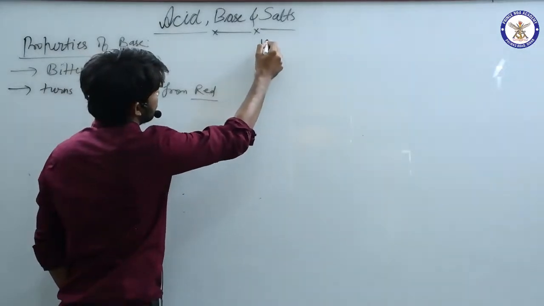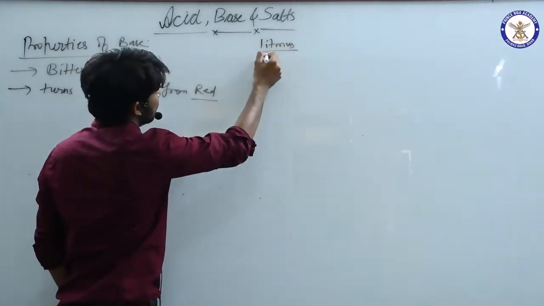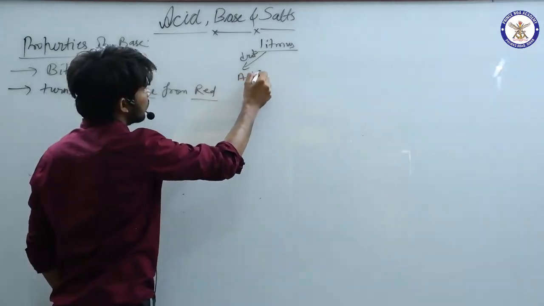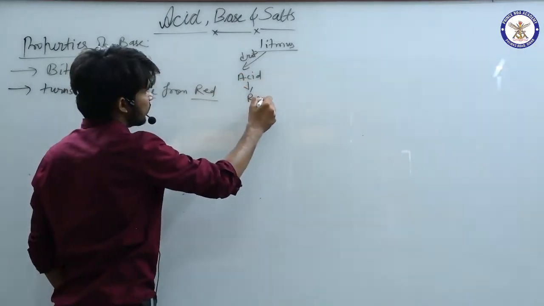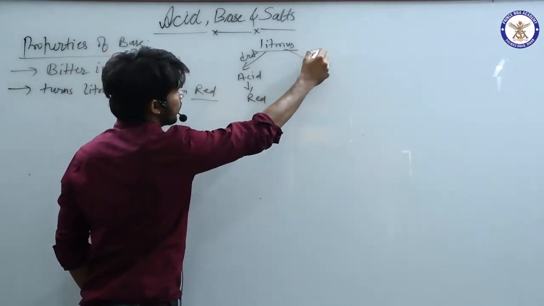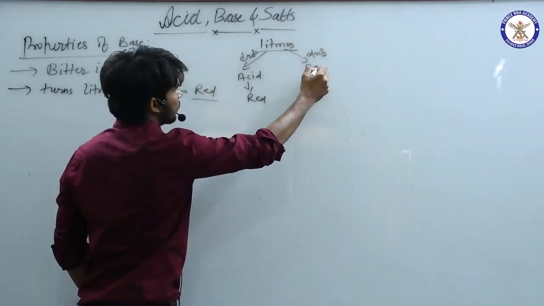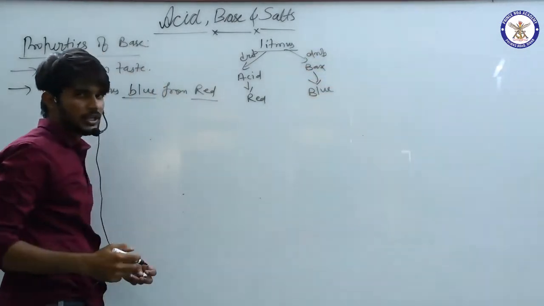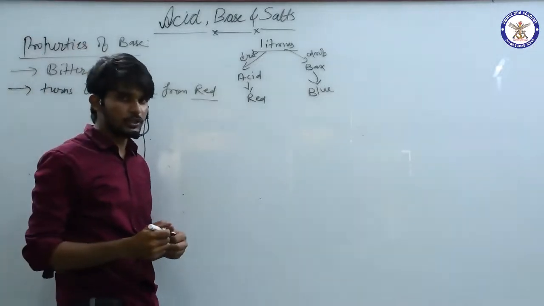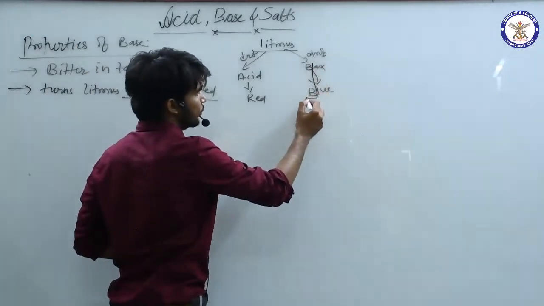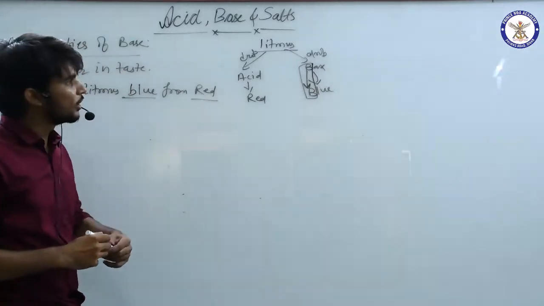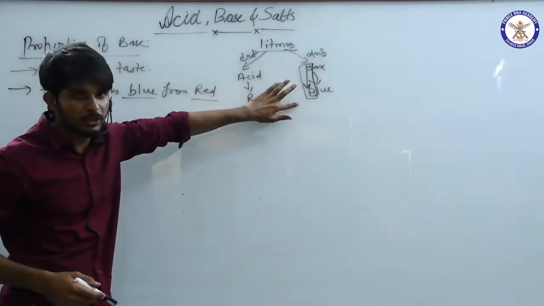This is litmus. If you put a drop of acid, it becomes red, and if you drop base, it becomes blue. While answering in the examination, if you get confused, then please remember: base, blue. B for B. You will not get it wrong. For base it is blue, B to B, and the rest is red.